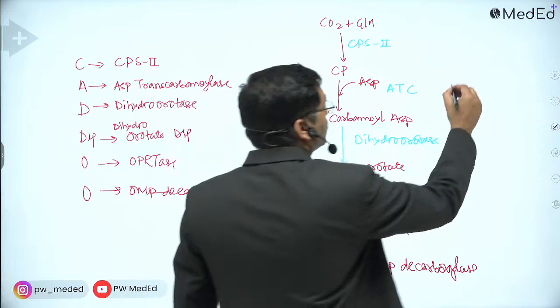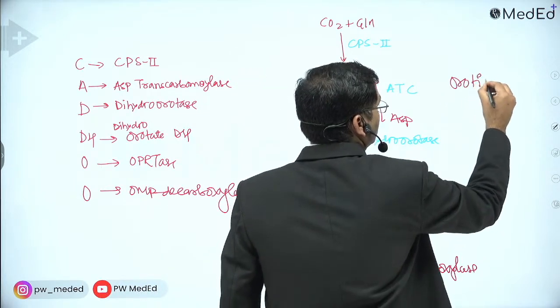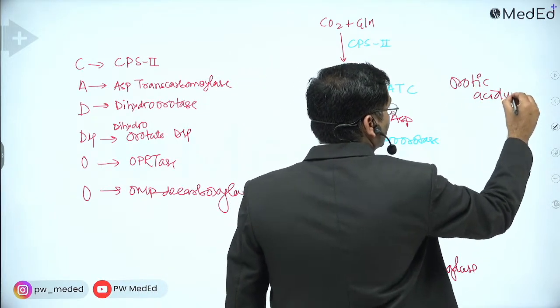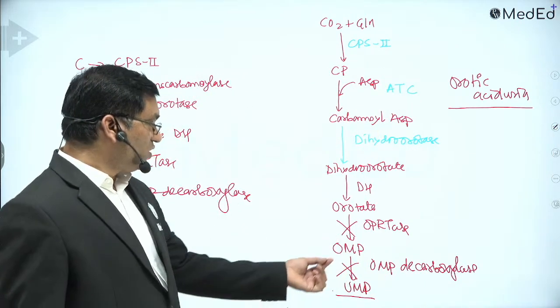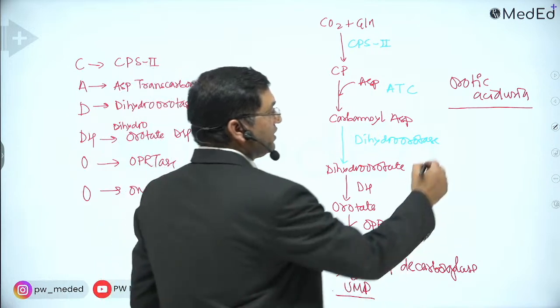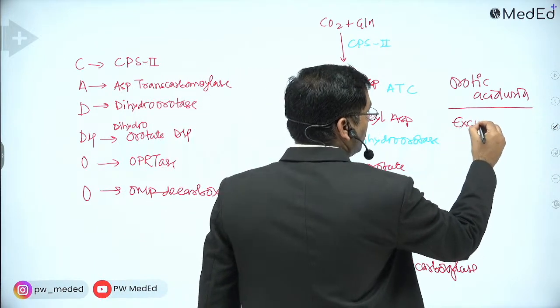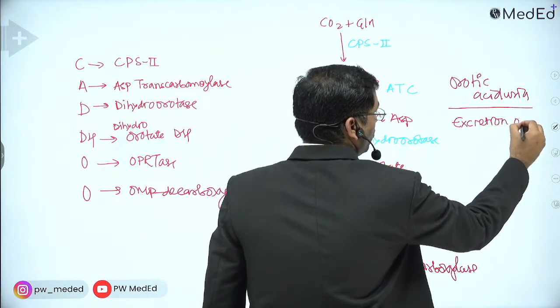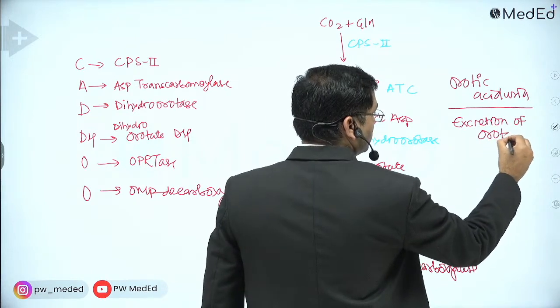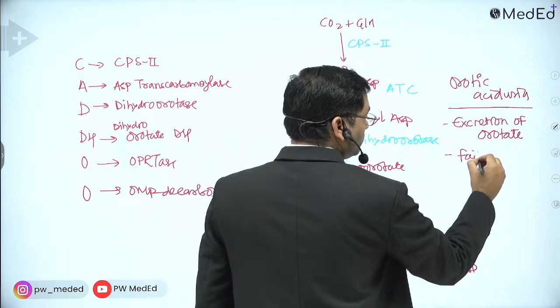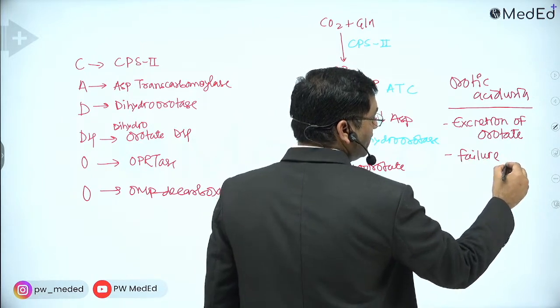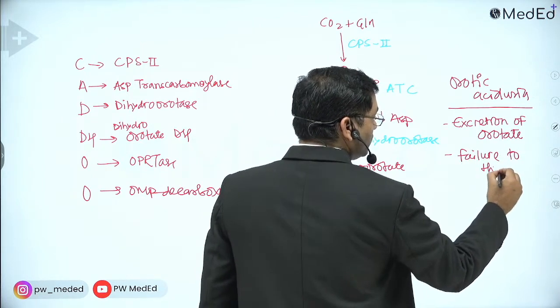What are the features of orotic aciduria? This is an important question, related to pyrimidine metabolism. First, there is excretion of orotate in urine. Second, failure to thrive and difficulty in weight gain.